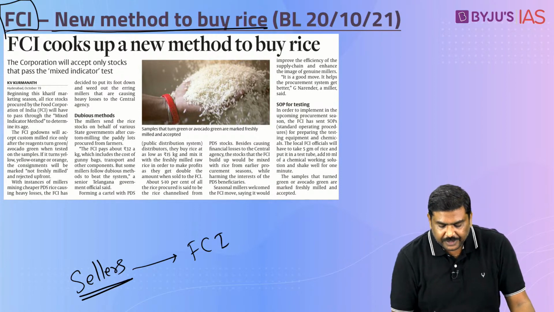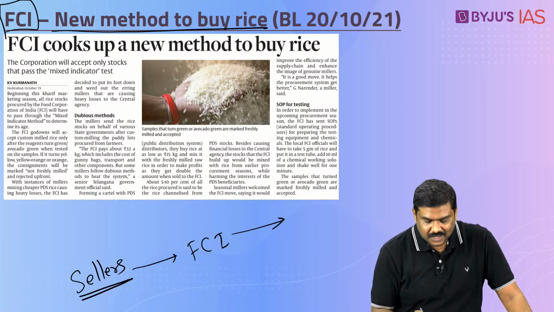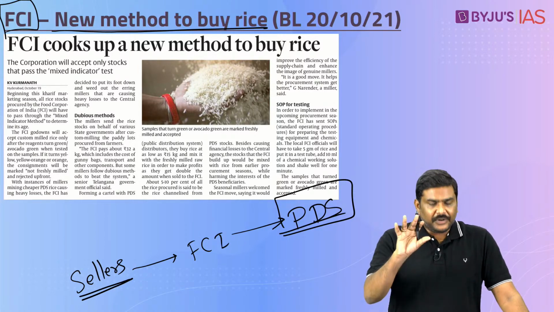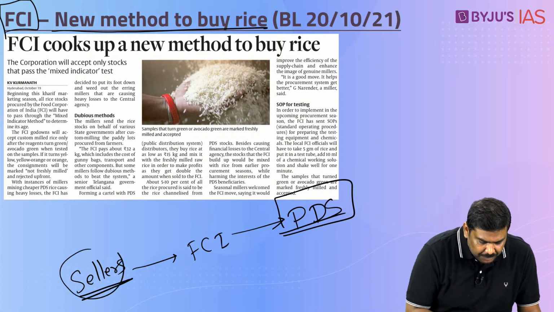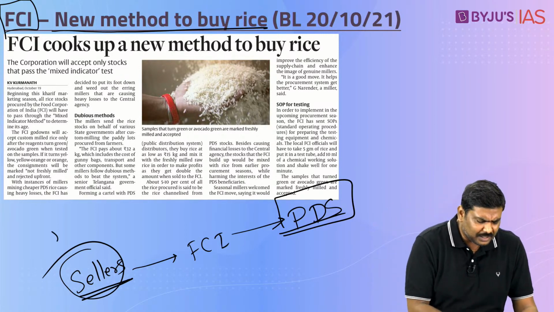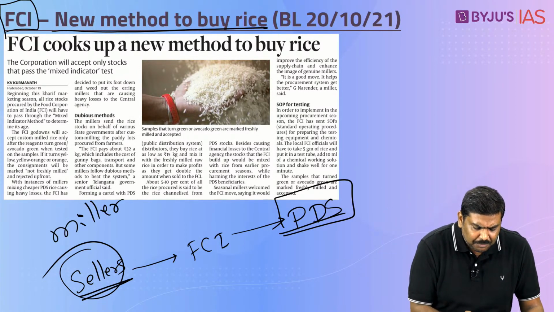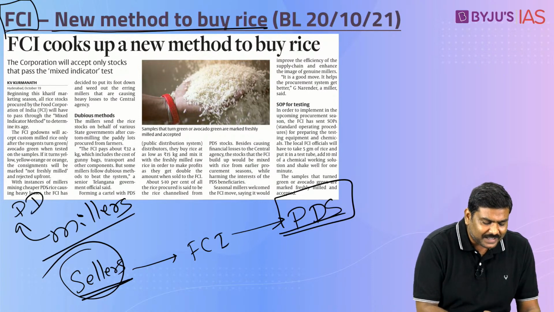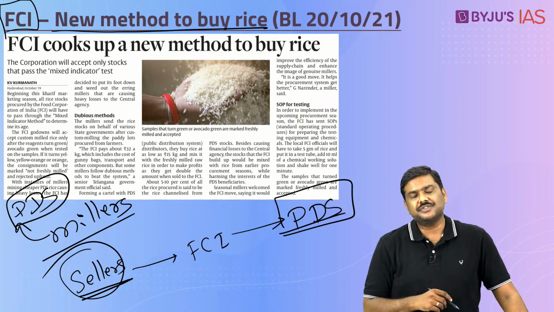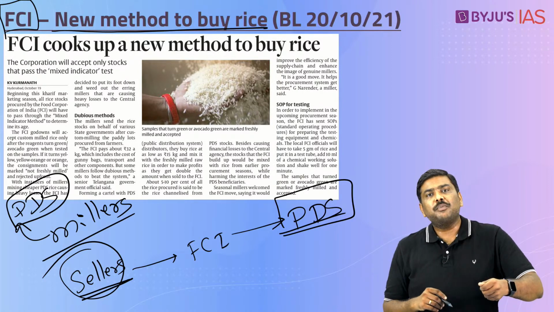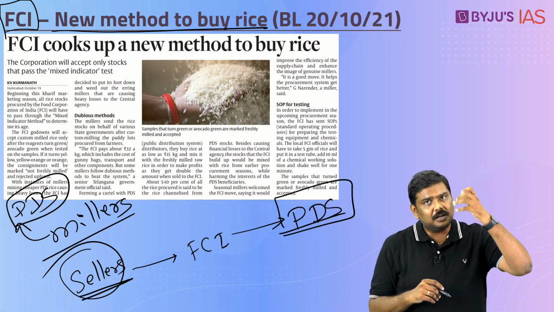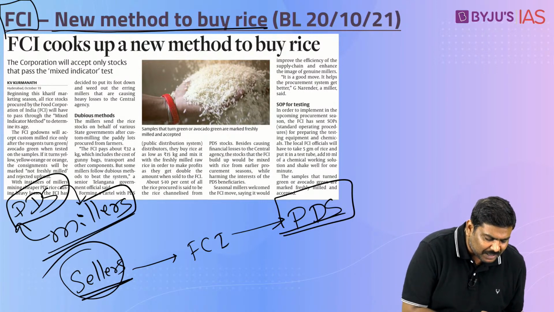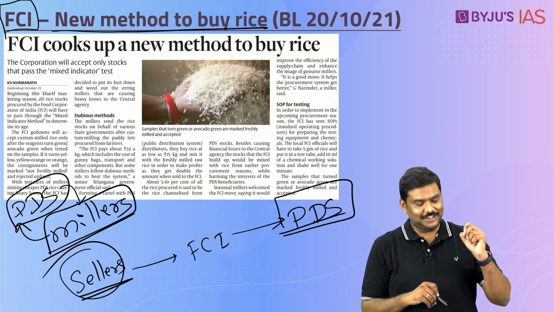And Food Corporation of India will distribute this rice under the concept of the public distribution system. Now, it has been found that these millers are colluding with the officials who are participating in the public distribution system. The rice which is supposed to be given to the beneficiaries under PDS, these PDS officials are selling it to millers. Okay, understand the cycle here.